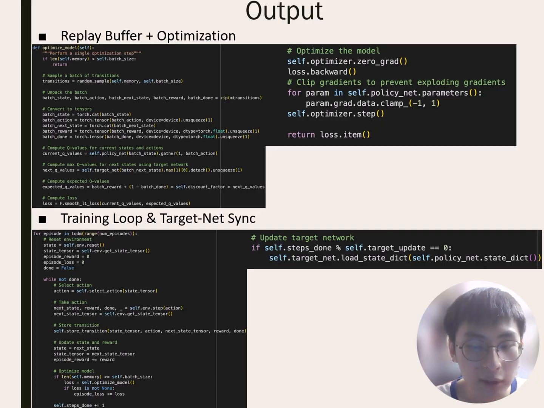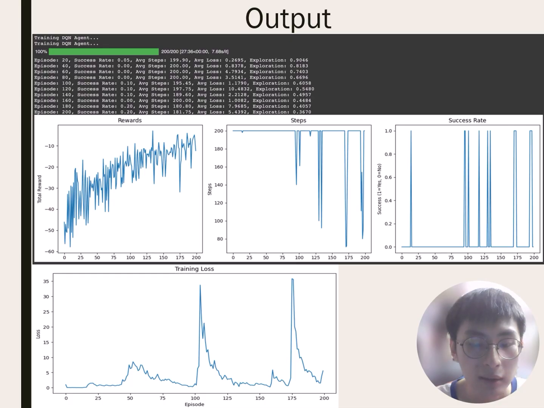It samples transitions from our replay buffer. It computes current Q values from our policy network and calculates target Q values using the Bellman equation. It also updates our network to minimize this difference, and periodically synchronizes the target network with the policy network. The next slide shows our training result.